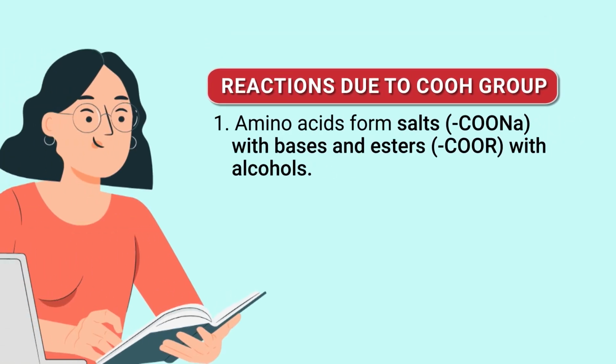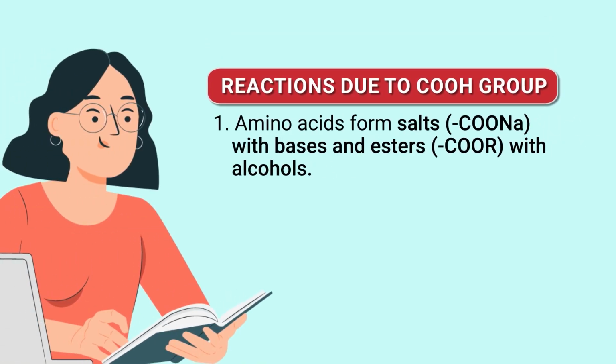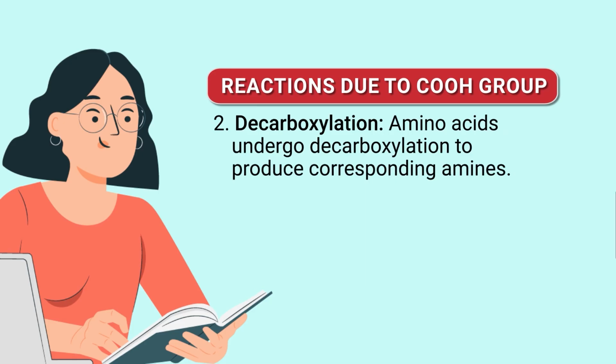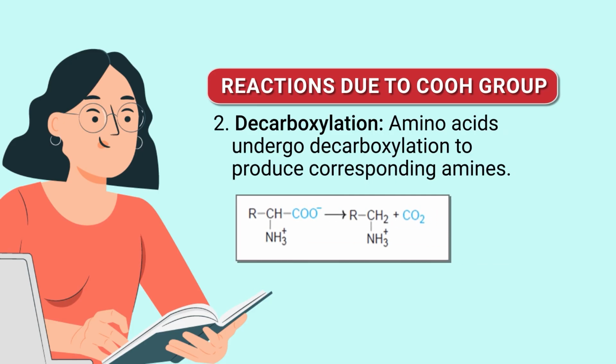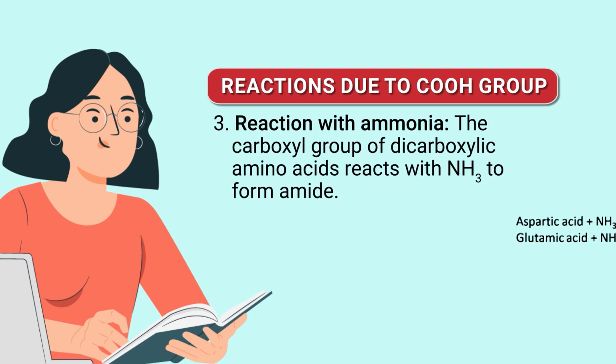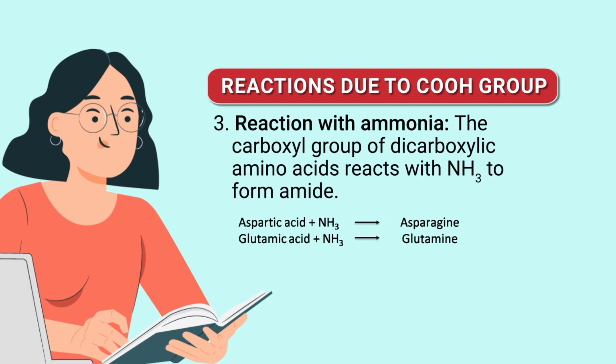Reactions of protein due to the COOH group: amino acids form salts with bases and esters with alcohols. Then decarboxylation: amino acids undergo decarboxylation to produce the corresponding amines. Another property is reaction with ammonia: the carboxyl group of dicarboxylic amino acids reacts with NH3 to form amides.